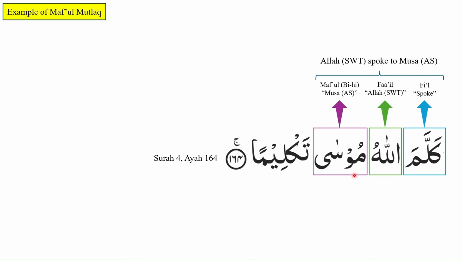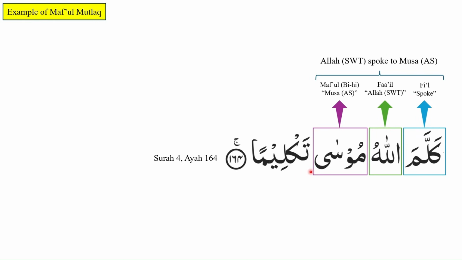And Musa alayhi salam is the maf'ul. But in this case, we will say Musa alayhi salam is maf'ul bihi. Musa alayhi salam is the direct recipient of the speech, and that is why we are going to use the terminology of maf'ul bihi. Kallamallahu Musa can literally be translated as Allah subhanahu wa ta'ala spoke to Hazrat Musa alayhi salam.